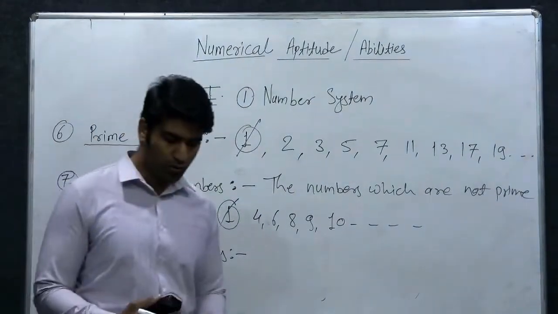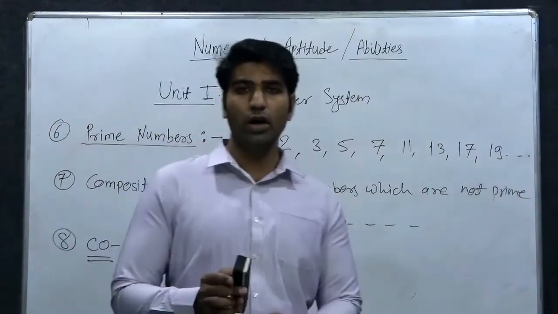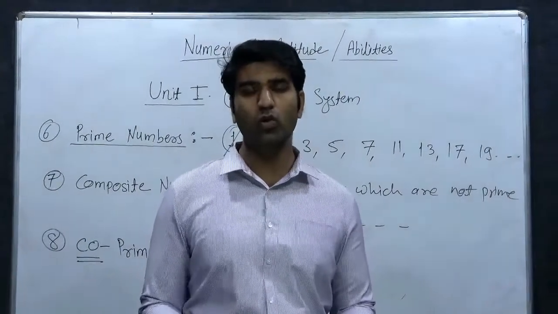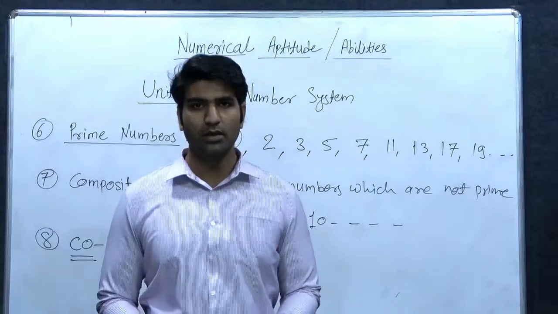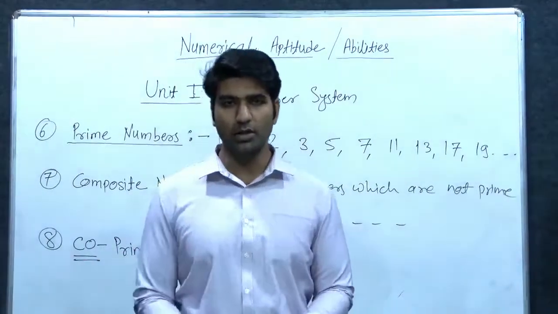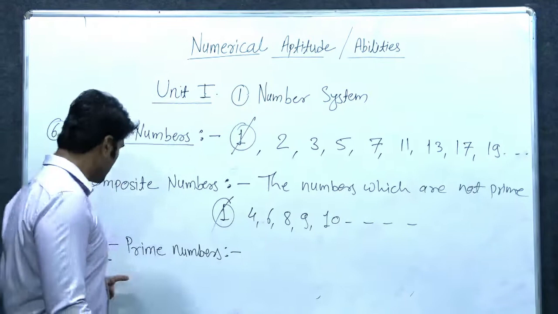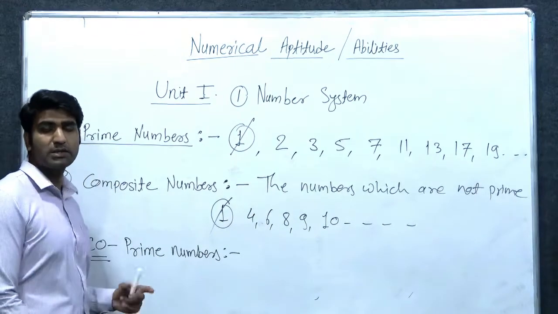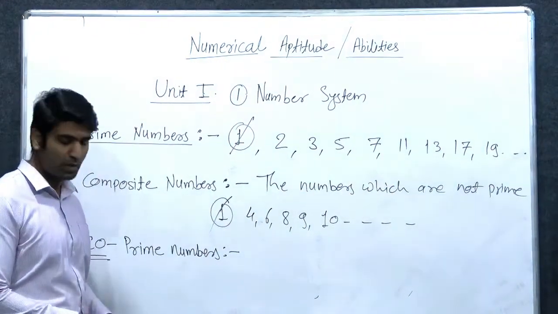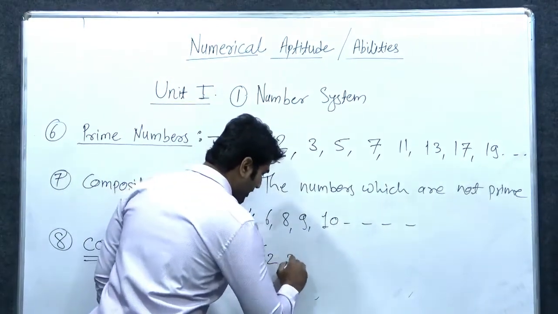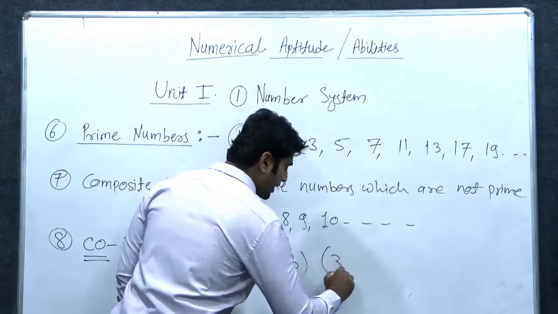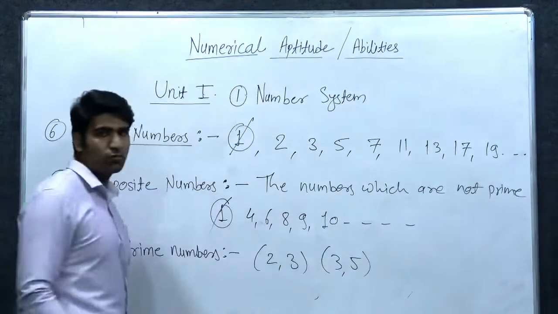When we say co, if there is a cooperative housing society, cooperative means more than one, or a cooperative bank means more than one member is there. So co-prime means it is not a single number, it is a pair of numbers, right? So a pair of numbers like 2 and 3, 3 and 5.